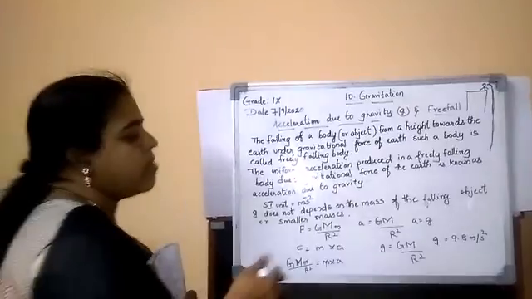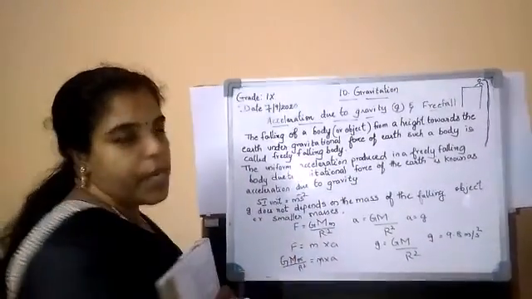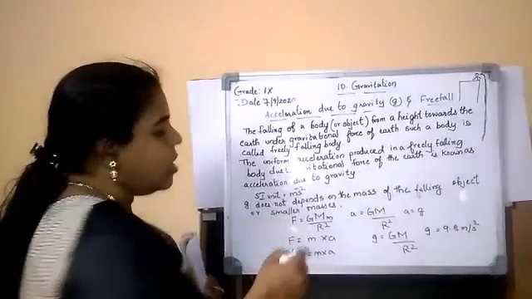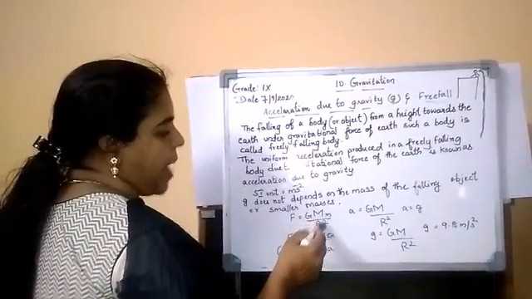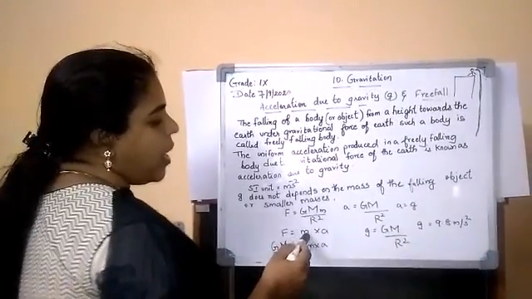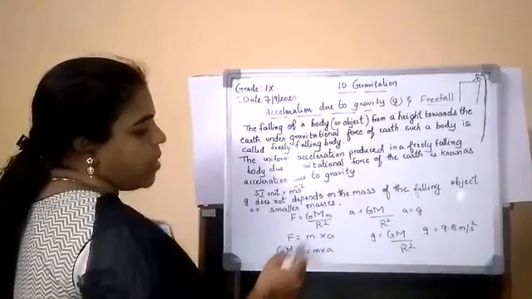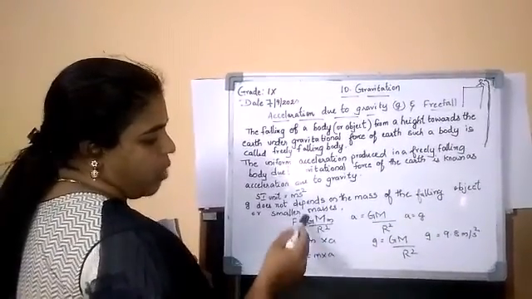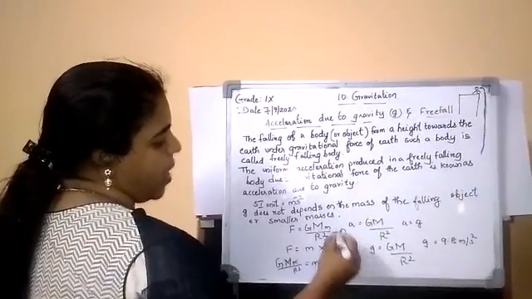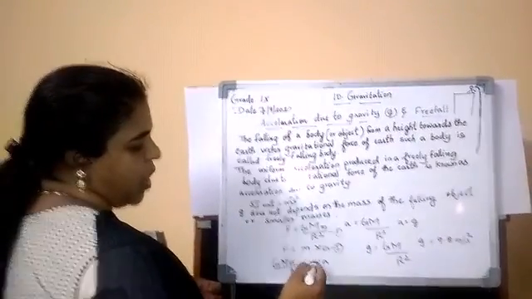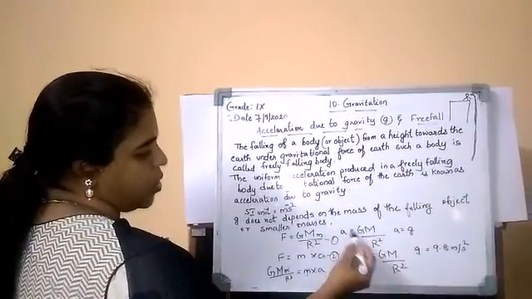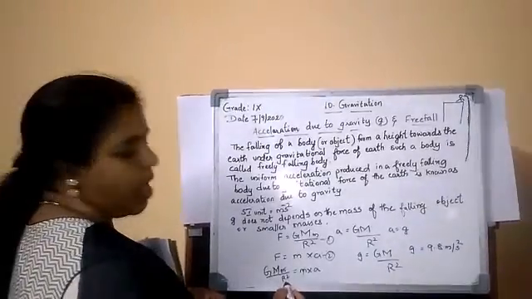Coming to the derivation of the formula, you already know that according to the universal law of gravitation, F is equal to G M m by R square. According to the second law, you know force F is equal to m into a. We are making both equations equal, equation 1 and equation 2. So m gets cancelled. We get a is equal to G M by R square.